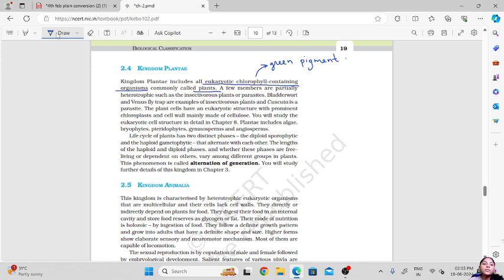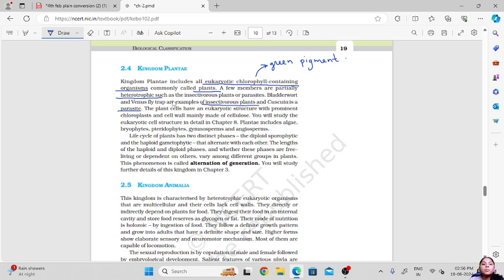So a few members of this kingdom are partially heterotrophic. Okay, so these are the insectivorous plants which sometimes feed on insects. They trap the insects and take the nutrients from those insects. Or a few of these plants are parasitic. Parasitic means these plants will grow on a host plant and try to derive water and nutrients from that host plant. So bladderwort and Venus flytrap are examples of the insectivorous plants, and Cuscuta is an example of a parasite.